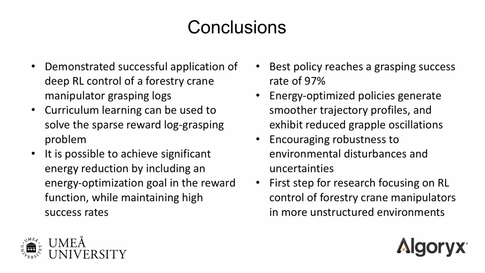Robustness analysis show encouraging policy robustness to environmental disturbances and uncertainties, but also showcase the need for training in more unstructured environments. Although a lot of work remains, this is a first step for research focusing on reinforcement learning control of forestry machines, which are heavy, dynamically complex vehicles operating and performing manipulation tasks in unstructured environments.